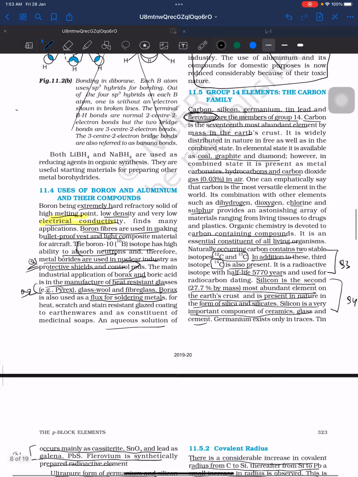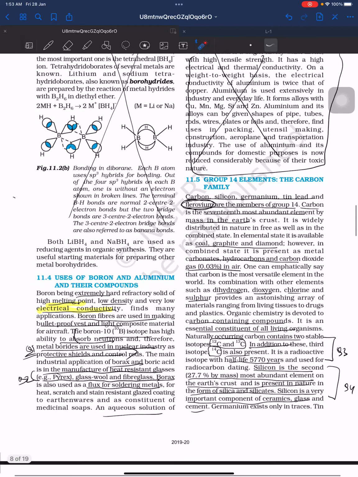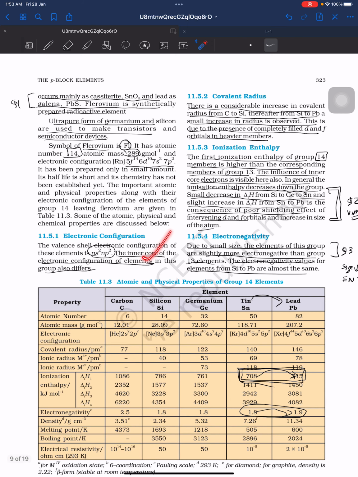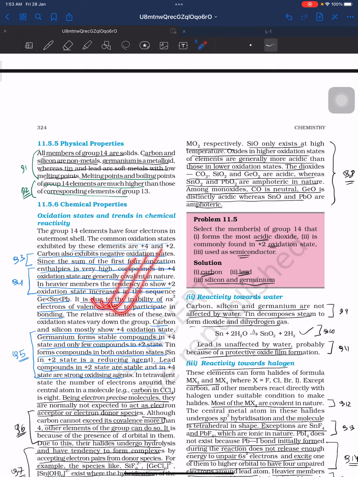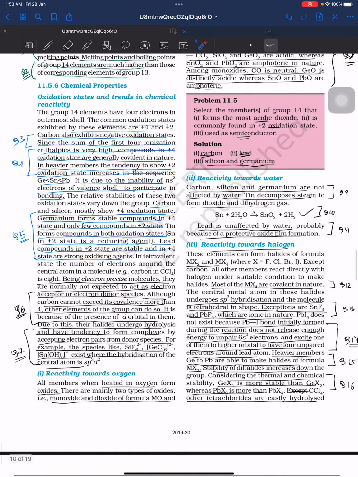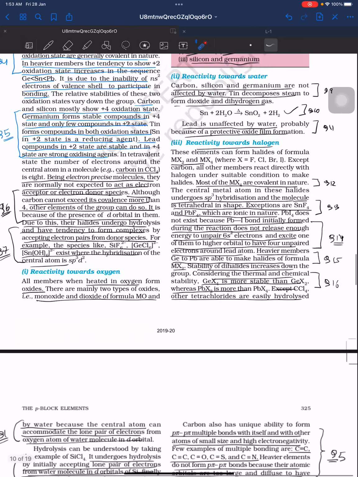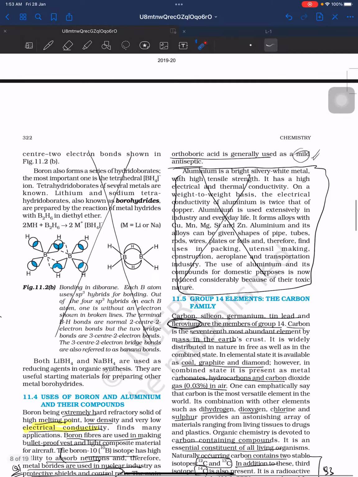So this was all about group 13 elements. Further we will be studying group 14 elements, the basics of group 14 elements. Then we'll be talking about their covalent radius, electronic configuration, ionization enthalpy, electronegativity and the physical properties. After which we'll be talking about the chemical properties of the group 14 elements and some important allotropes of carbon. That's it. We'll proceed with the group 14 elements in the next class.